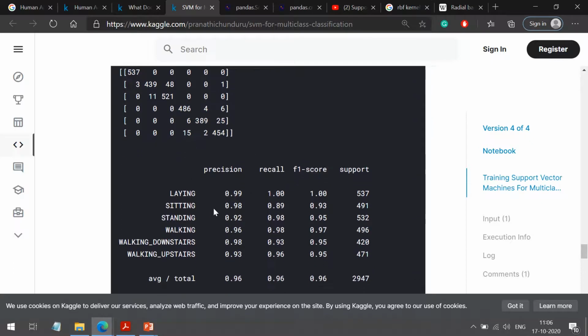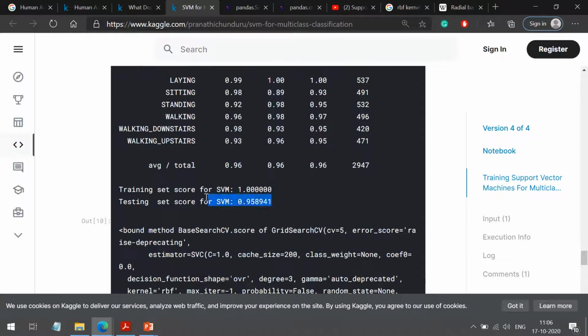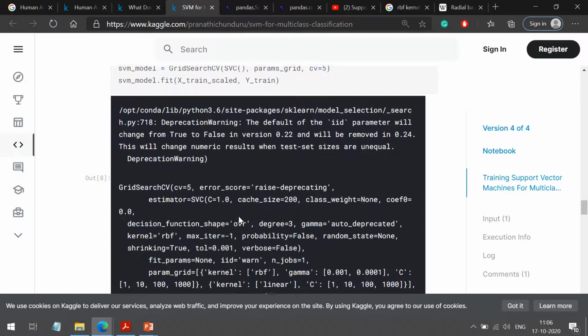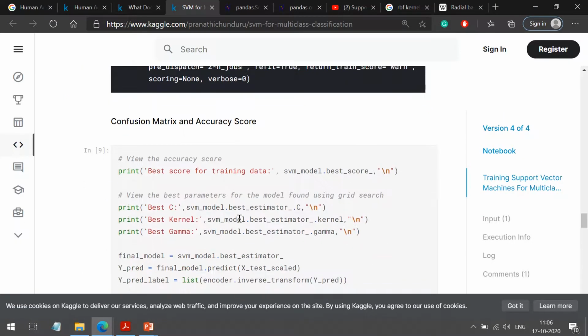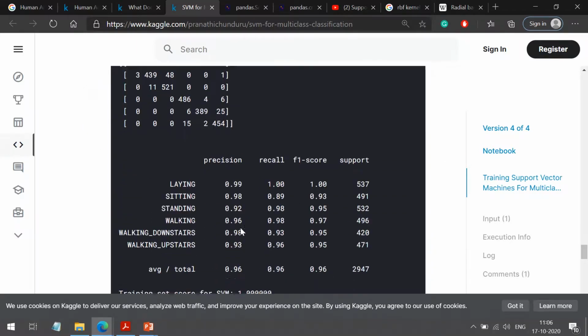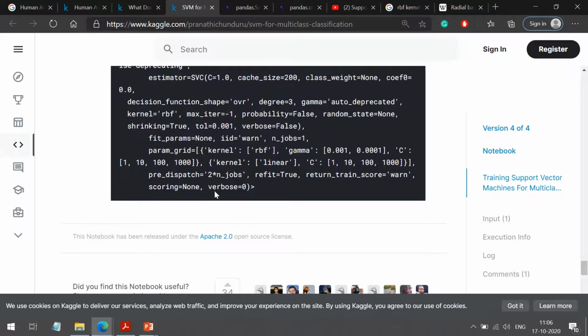From this we can calculate the precision and recall values, and this is the score of our model. Now here they have scaled the values of xtest and xtrain. You try without scaling and then with scaling and see what is the effect of scaling on the result.